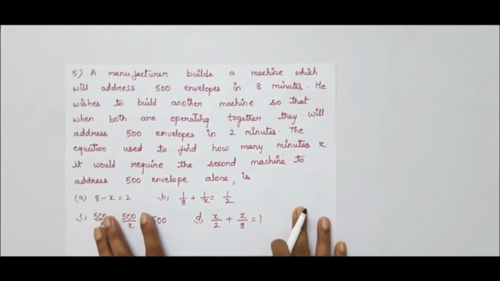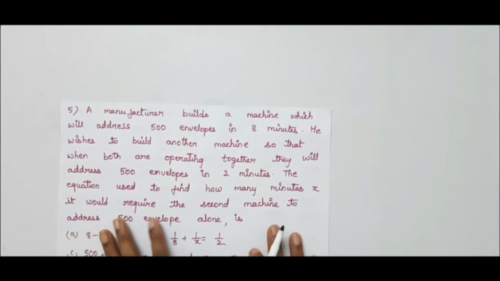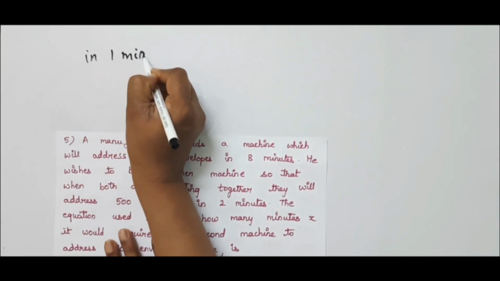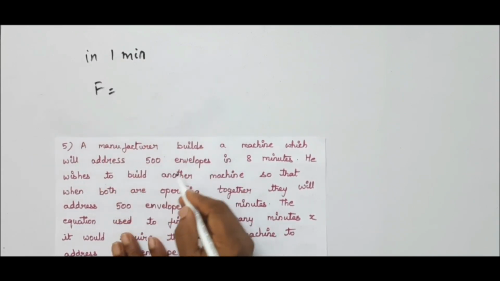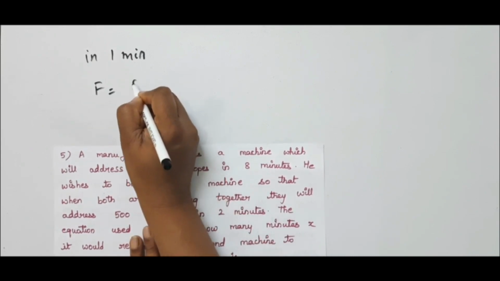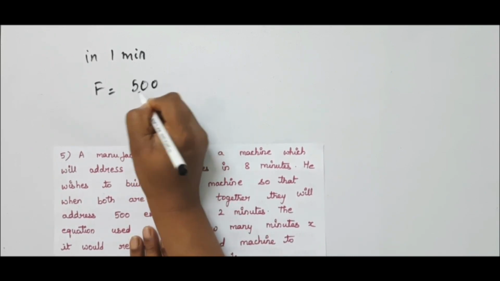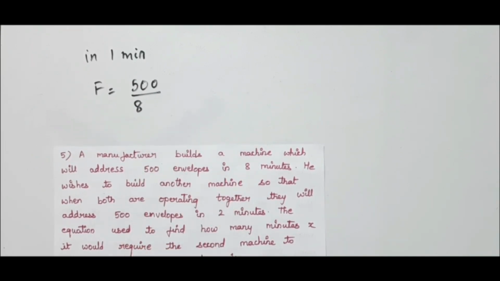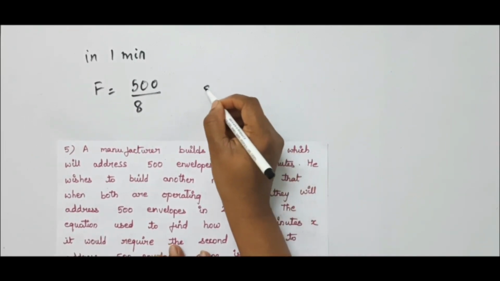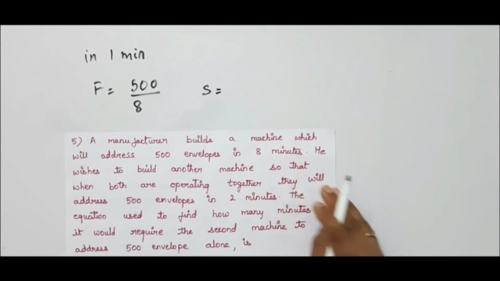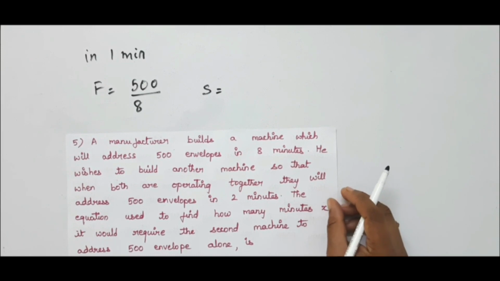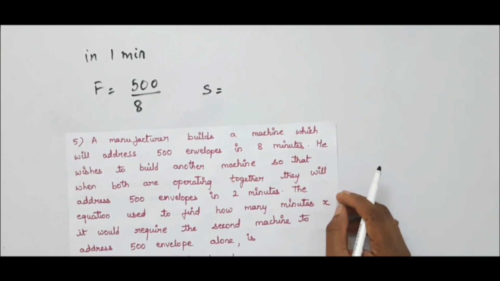So in this problem, he has given that there are two machines. So in 1 minute, the first machine can do 500 envelopes. The work can be done is 500 by 8 minutes. For the second machine he has to find the minutes, and he has given that for x minutes he can complete the 500 envelopes.